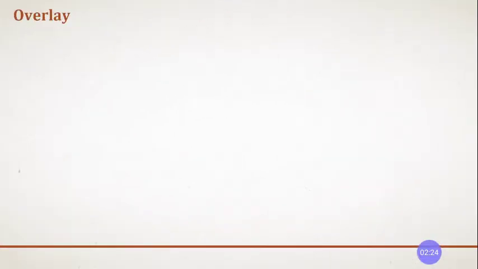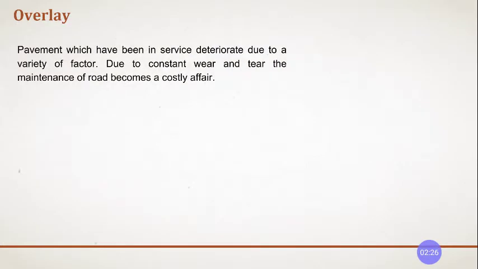Now what is the overlay? Pavement which has been in service deteriorates due to a variety of factors, right? Due to the constant wear and tear and maintenance works, the road becomes a very costly affair.